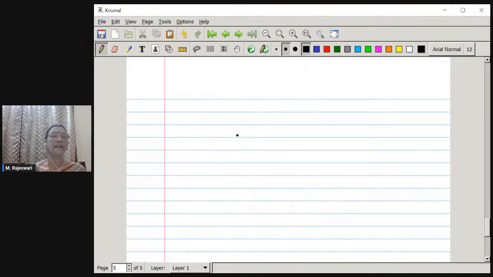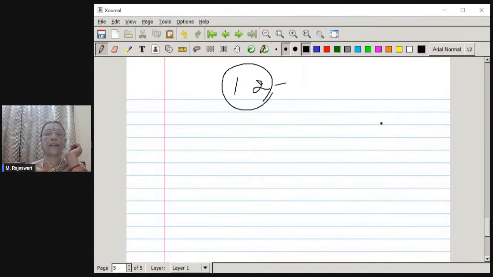Okay, this is a very basic fact that we have studied in your earlier classes. Now, here you take any composite number for that matter. Say, for example, let us take 12, a composite number. A composite number can be written as a product of prime numbers. That is the fact.